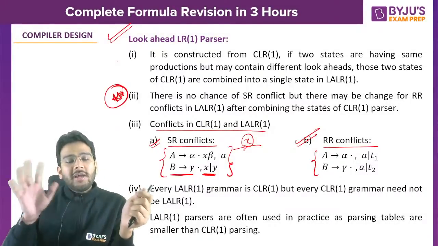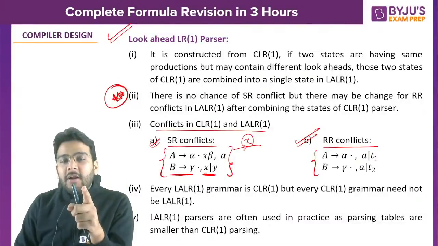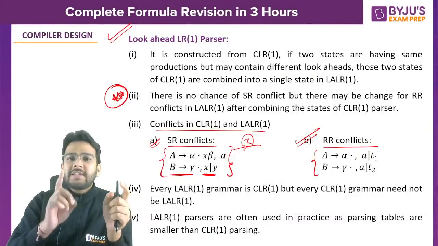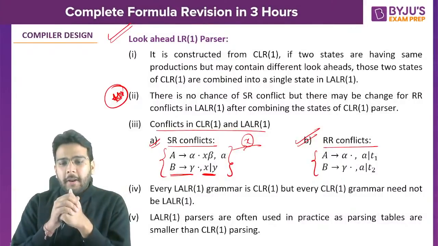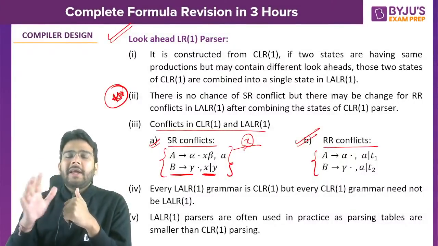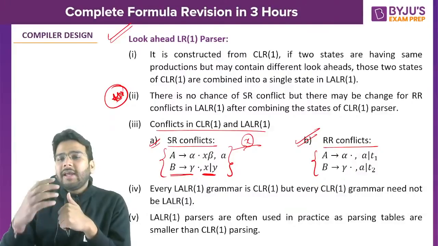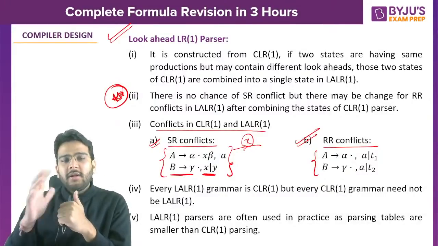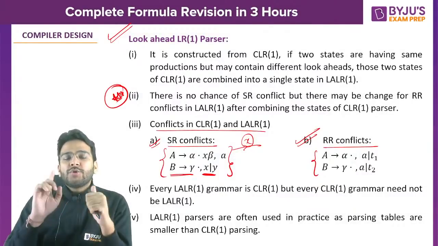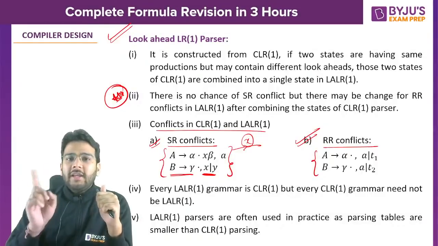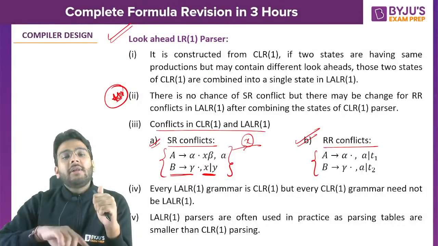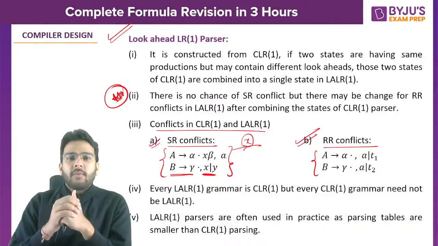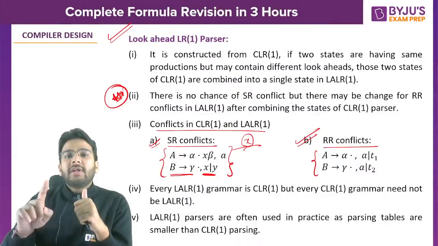If you are not having SR conflict in case of LR1, you will not be having SR conflict in case of LALR1. Remember this point. Many times they have asked it in the GATE exam also. It can be asked again in MSQs. So if there is no SR conflict in LR1 or CLR1, there will be no SR conflict in LALR1. But this is not true with RR conflict.